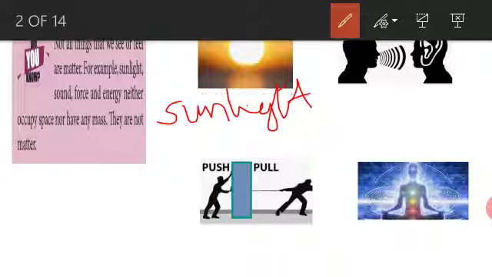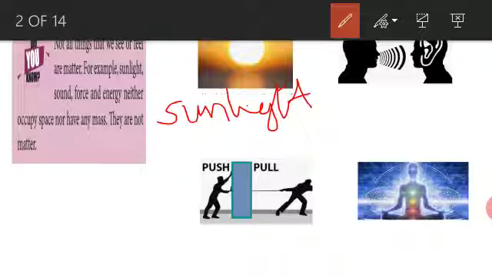Sunlight is a form of electromagnetic radiation and it is made of small particles called photons. Photons do not have mass and have very high speed. So, sunlight is not matter.